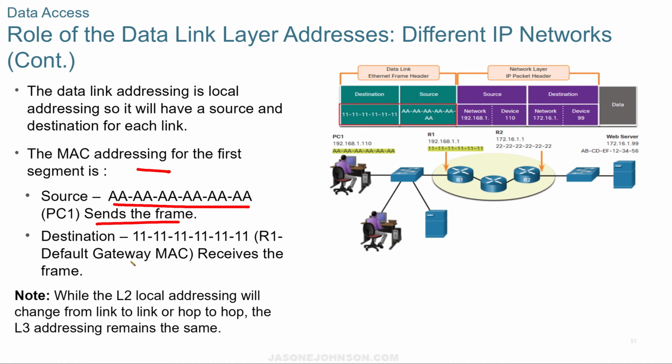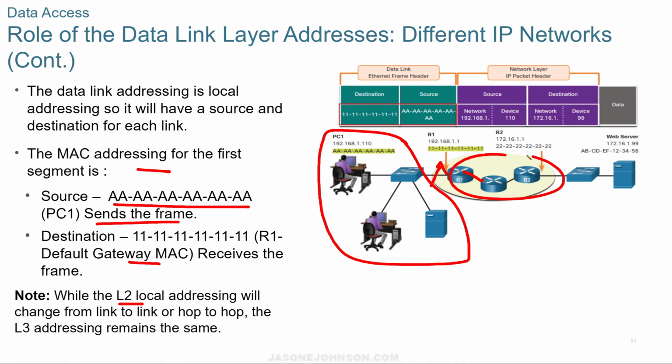It sends the frame, it sends the destination, and while the L2 local addressing will change from link to hop, the L3 addressing remains the same. This is all local, but if we get sent out, it goes to the router, and then it gets sent through the router or the cloud that we've discussed, and then it gets to the other end, and it uses the MAC addressing on the other end once it gets inside their network.